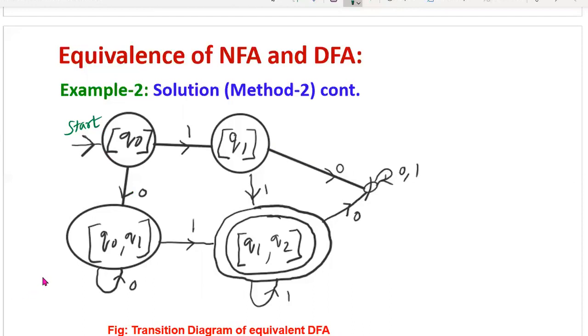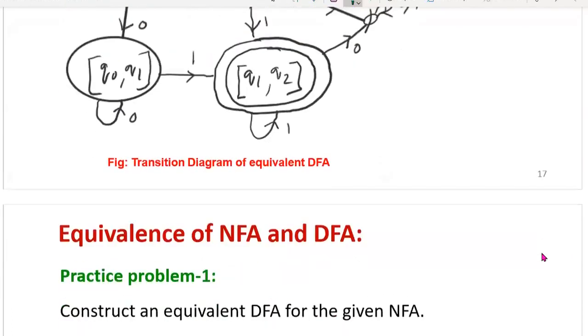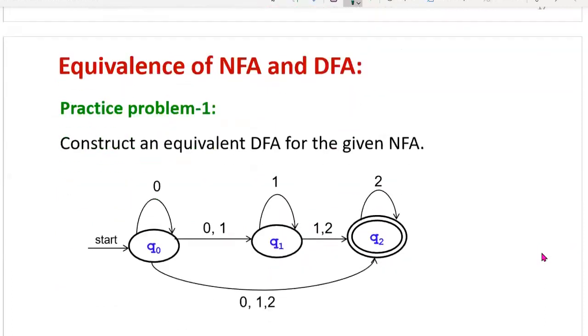Now you can practice the same problem using the first method. You will get 8 states in the transition table and transition diagram, which you can do as a practice problem. So that's all about the equivalence of non-deterministic and deterministic finite automata.